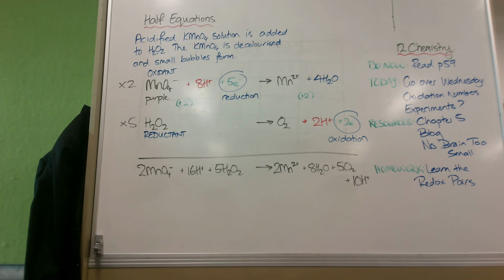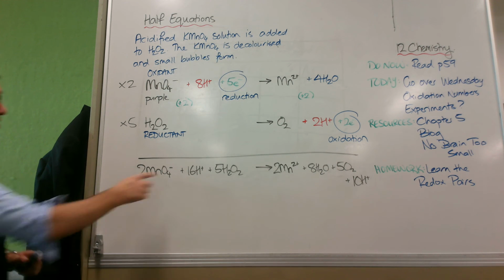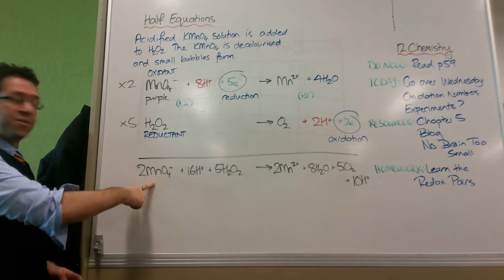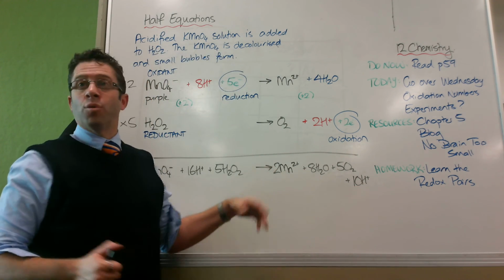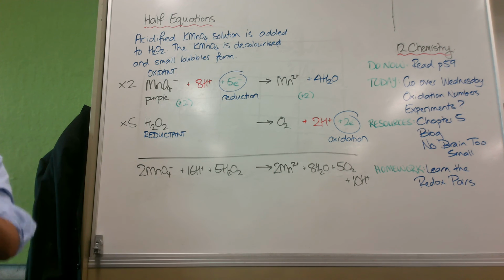Could anyone tell me why this is not quite finished? Not quite. The charges are good. This side is 16 minus 2 is 14. And this is 10 plus 4 is 14. So the charges are perfect. So if my charges are right, I'm good.